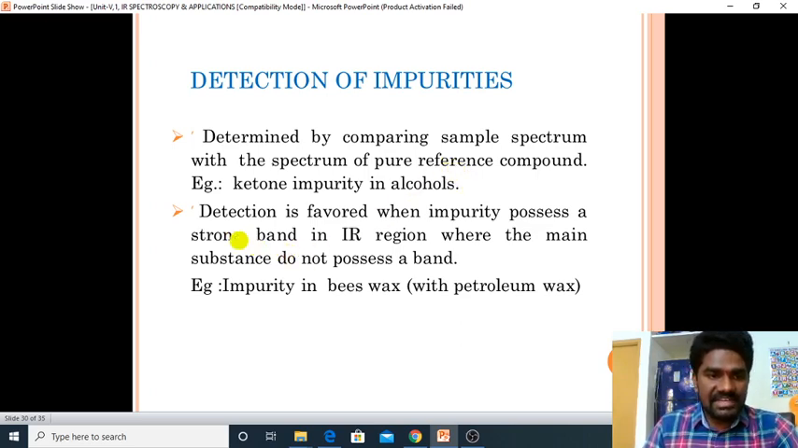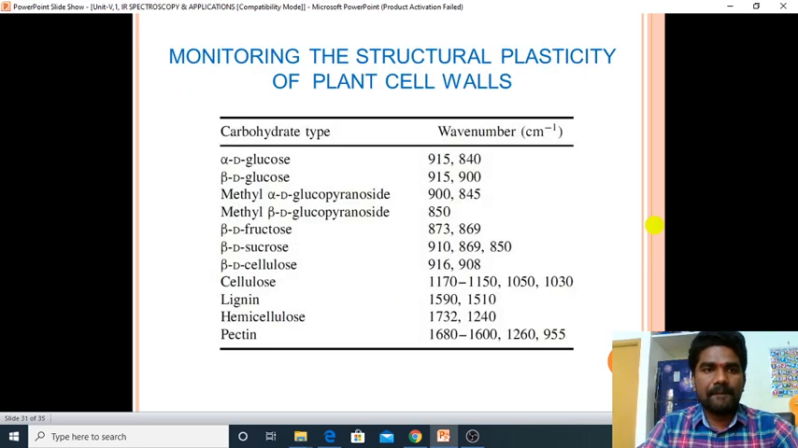Here, detection is favored when the impurity possesses a strong band in the IR region where the main substance does not possess a band. If we have this type of spectrum, we can easily identify the impurity present in the molecule. Example, impurity in beeswax with petroleum wax. Okay, this is the example for the detection of impurities.